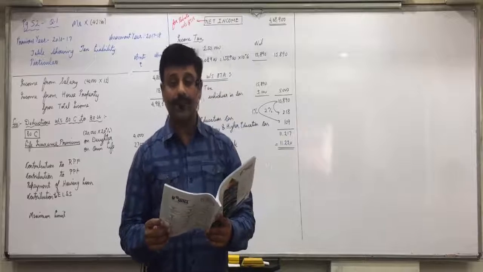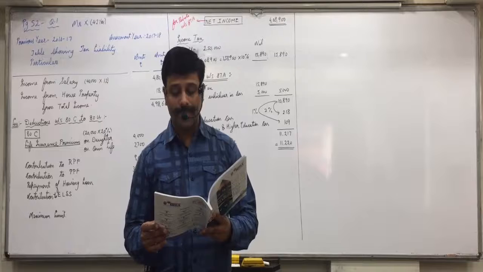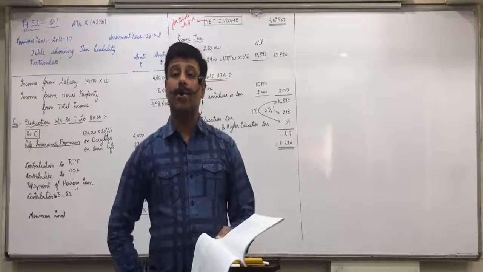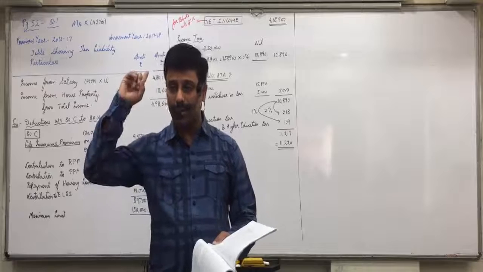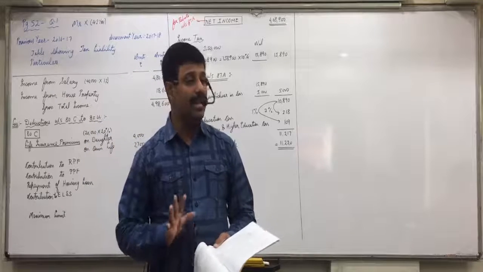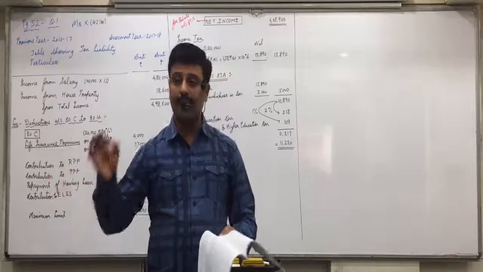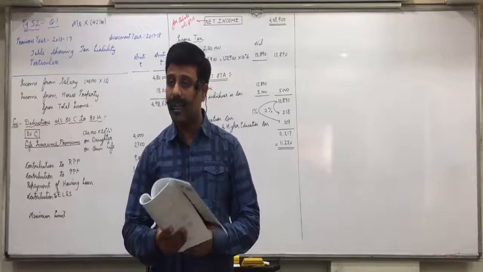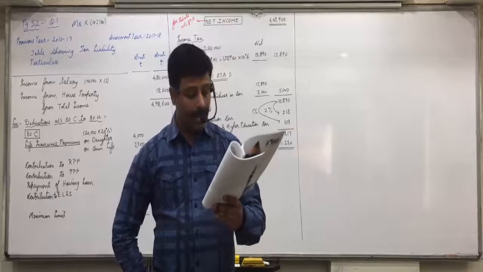Plus means see below that. At the bottom of the table, next page, there is a plus sign: less than 20%. The maximum limit is 20% of sum assured because policies are taken during 11 to 12. So below the table it is clarified that the amount is less than 20% of sum assured, means the full 15,000 can be taken. Any confusion in this? Raise your hand. All are clear with this?